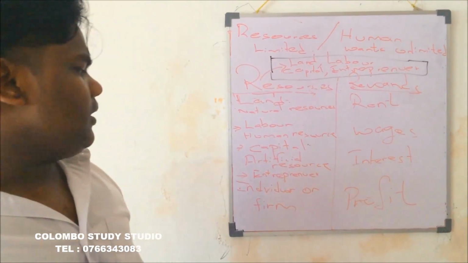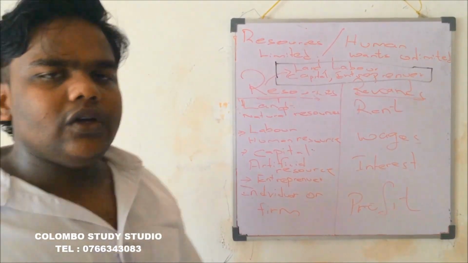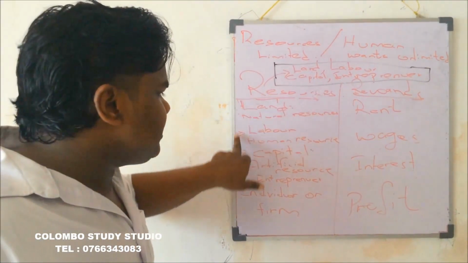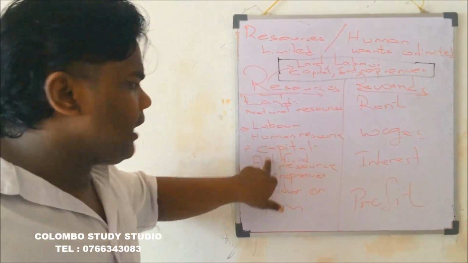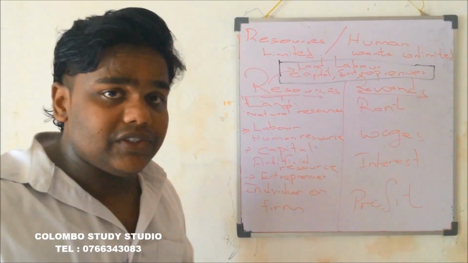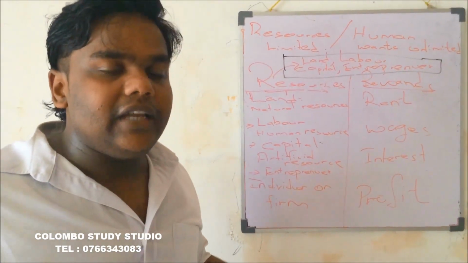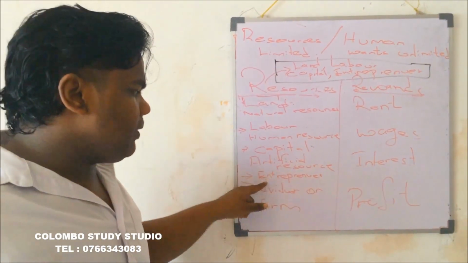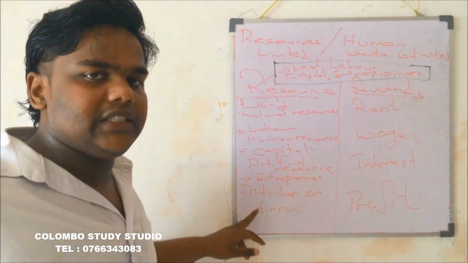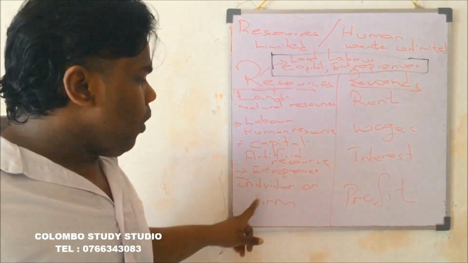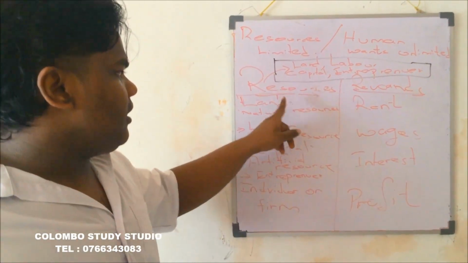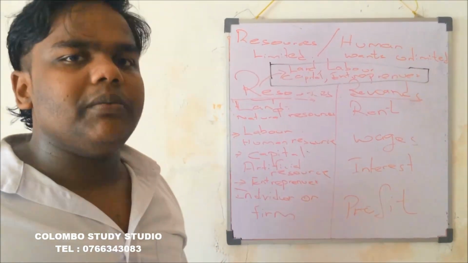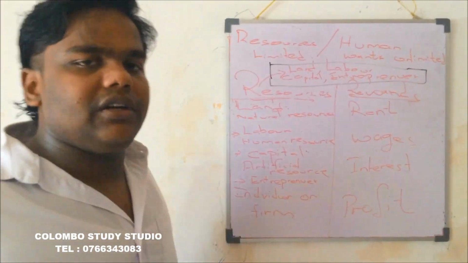And finally we come to the final one, entrepreneur. Who is an entrepreneur? Entrepreneur is an individual who organizes these three factors of production, land, labor and capital, and produces goods and services by taking a risk in order to make a profit. An entrepreneur is an individual or a firm. When it's a firm, it's called a what? Enterprise.